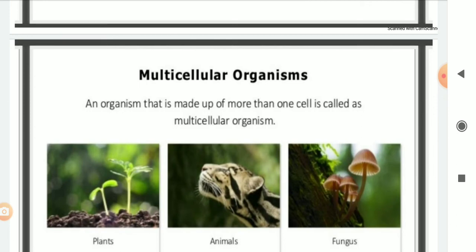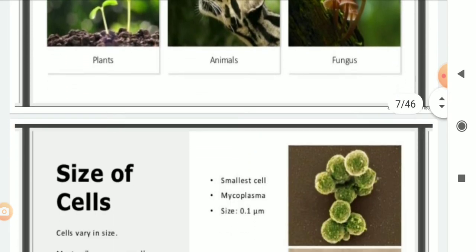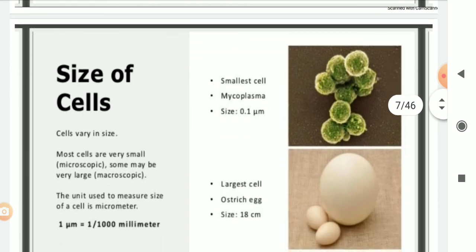All multicellular organisms begin life as a single cell, which is a fertilized egg. The fertilized egg multiplies and the number of cells increases as the organism develops. So cells combine to form tissue, tissues combine to form organs, organs combine to form organ systems, and many organ systems combine to form an organism.